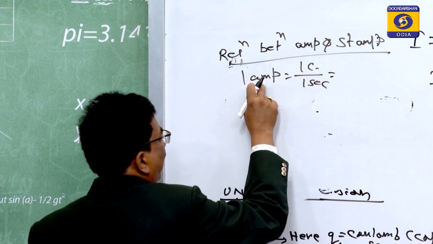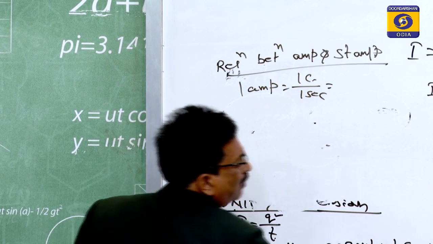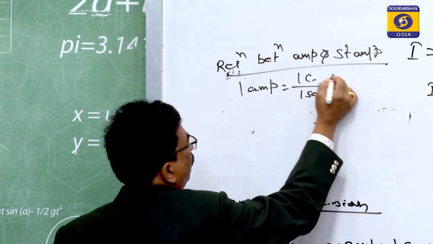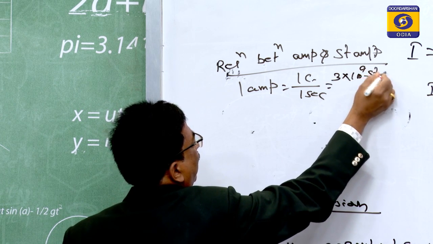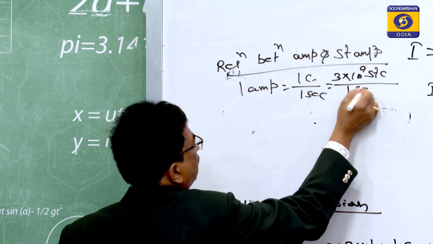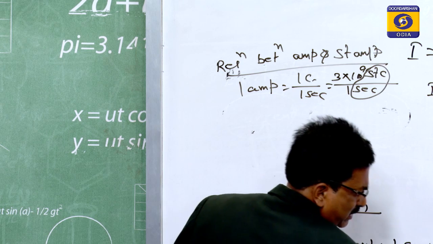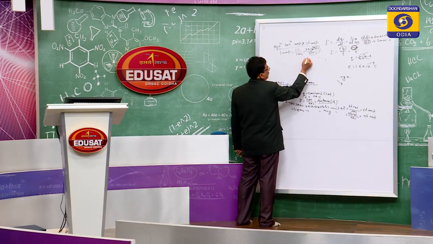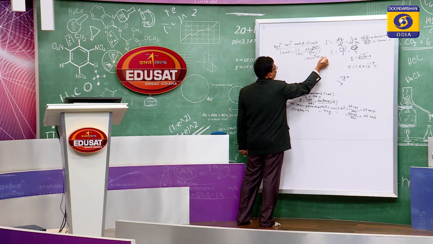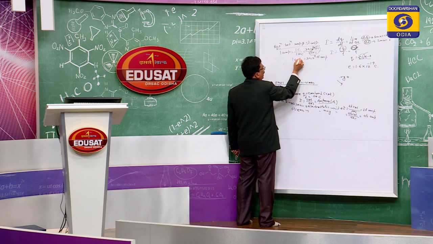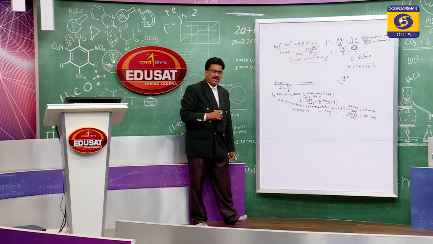And when we want to convert ampere to statampere, this coulomb has to be converted to statcoulomb. You know very well that 1 coulomb is equal to 3 into 10 to the power of 9 statcoulomb, and this is per second. Statcoulomb per second is the statampere. So, 1 ampere is equal to 3 into 10 to the power of 9 statampere.